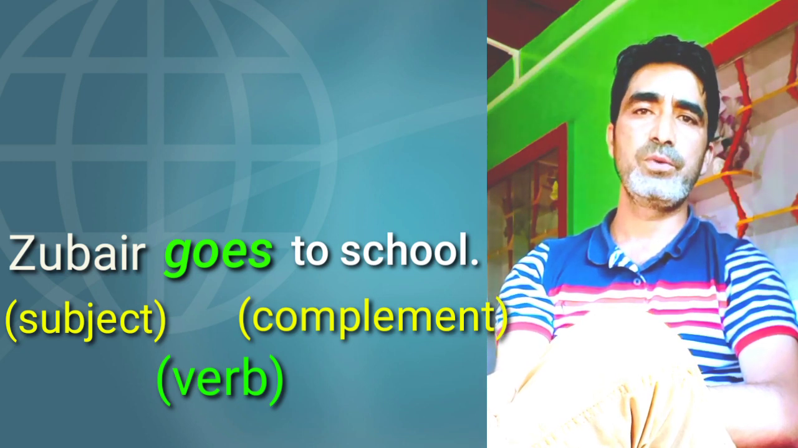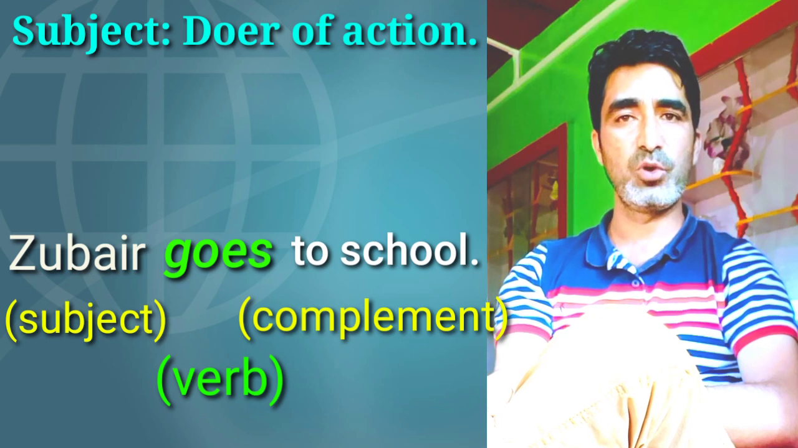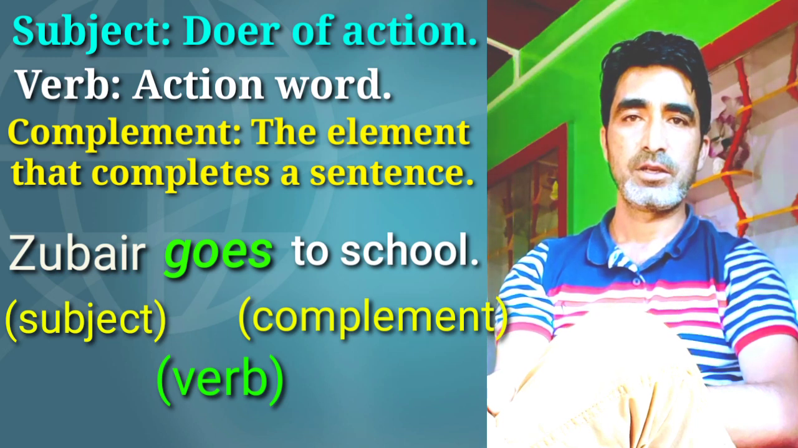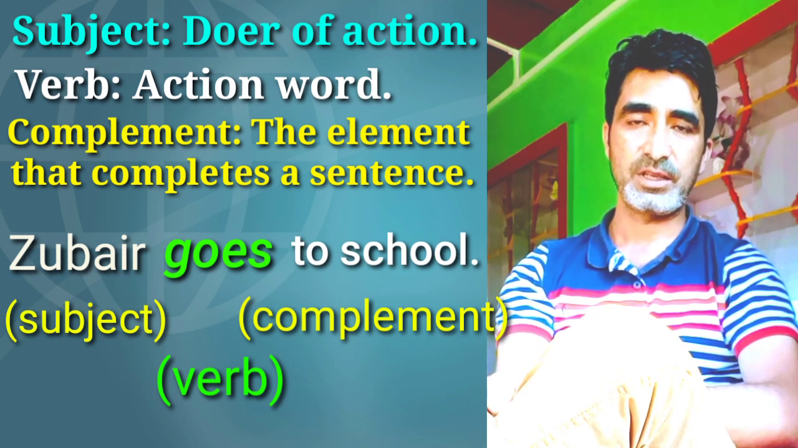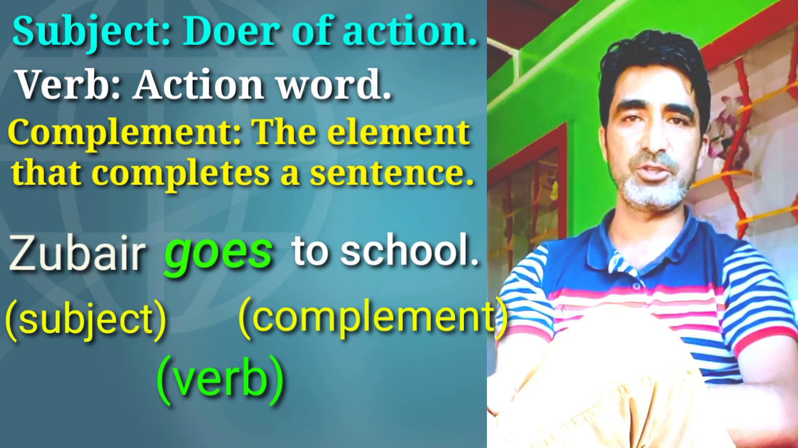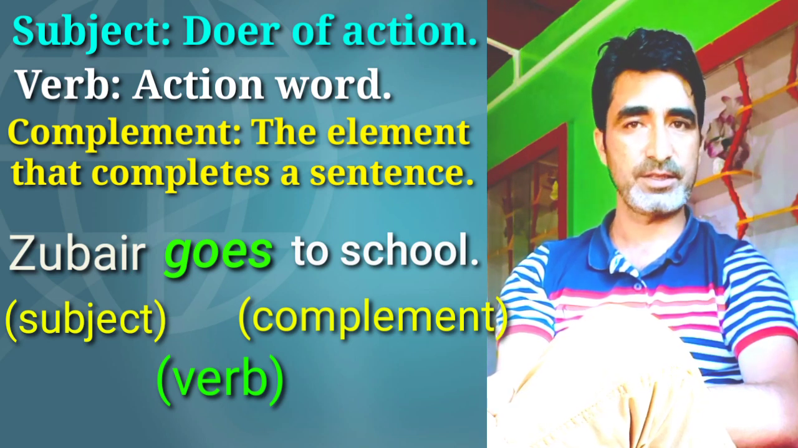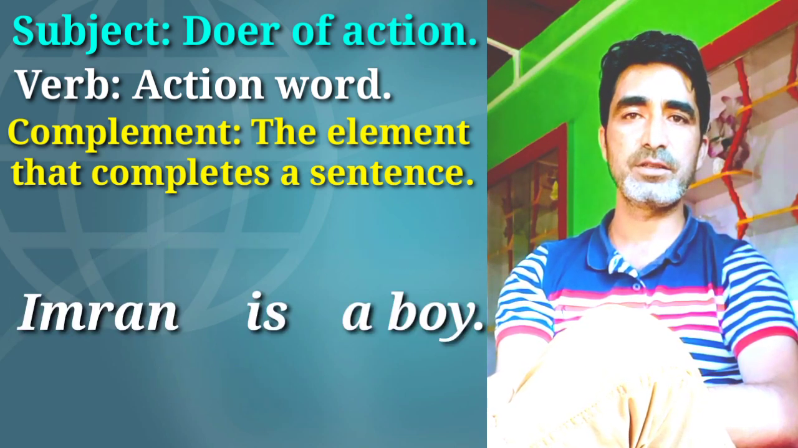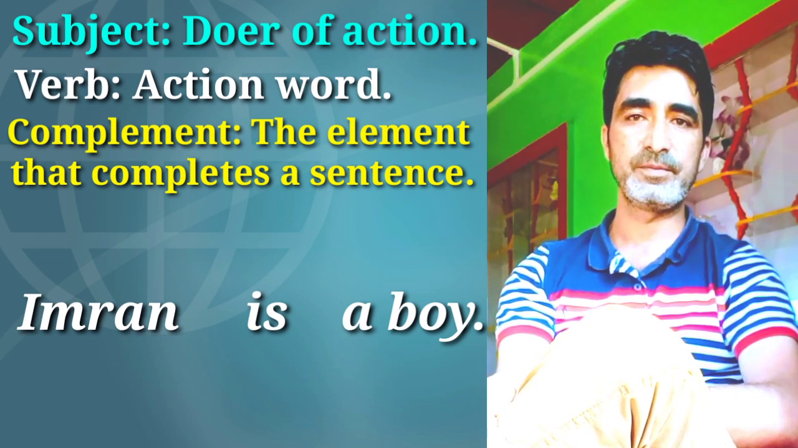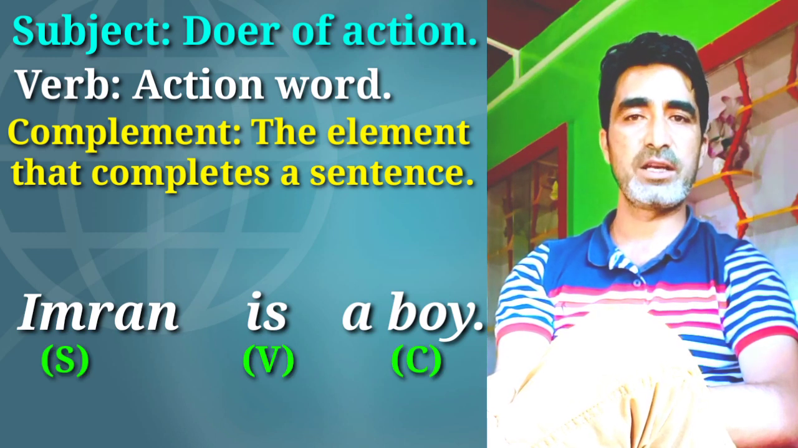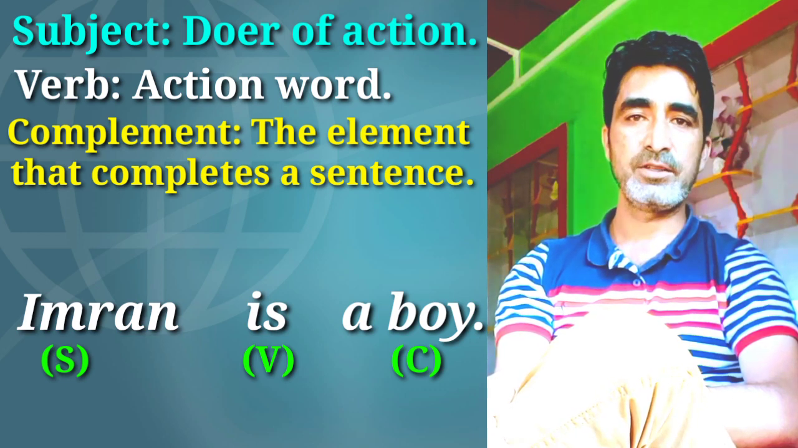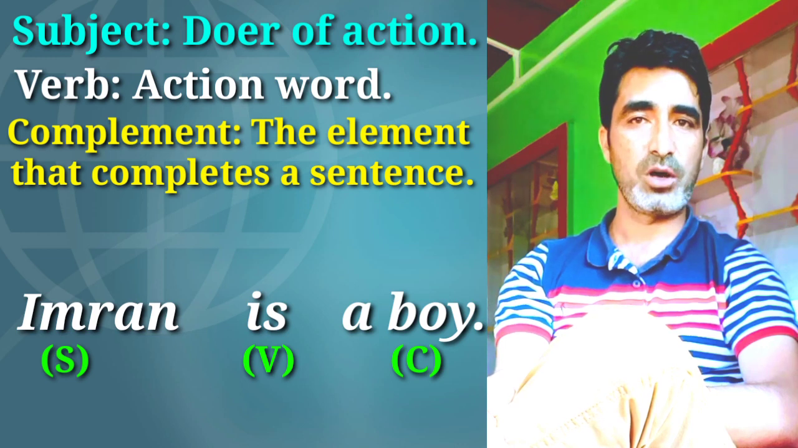In this way, we learn that subject is the doer of action, verb is the action word, and the part of sentence that completes it is the complement. In order to check the relevance of these definitions, let us consider another sentence: Imran is a boy. Comparing this sentence with the previous one, we can say here Imran is the subject, the word is is the verb, and the phrase a boy is the complement.